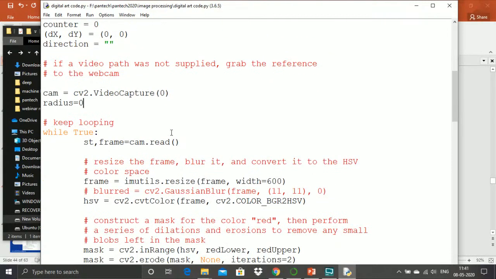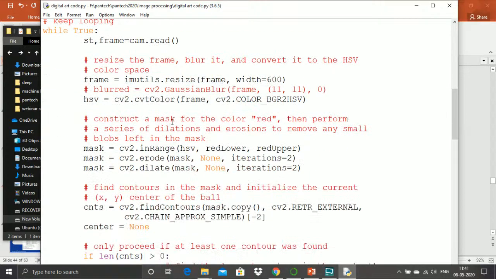Initially I have provided the radius as 0. So whatever I am giving as an input is taken in the form of radius only, and at the starting that radius will be calculated as 0. So first we will be enabling the camera, then reducing the size to 600. After that I will be applying the HSV, so with the help of HSV it will be detecting the color. After detecting this color, it has to apply the mask function.